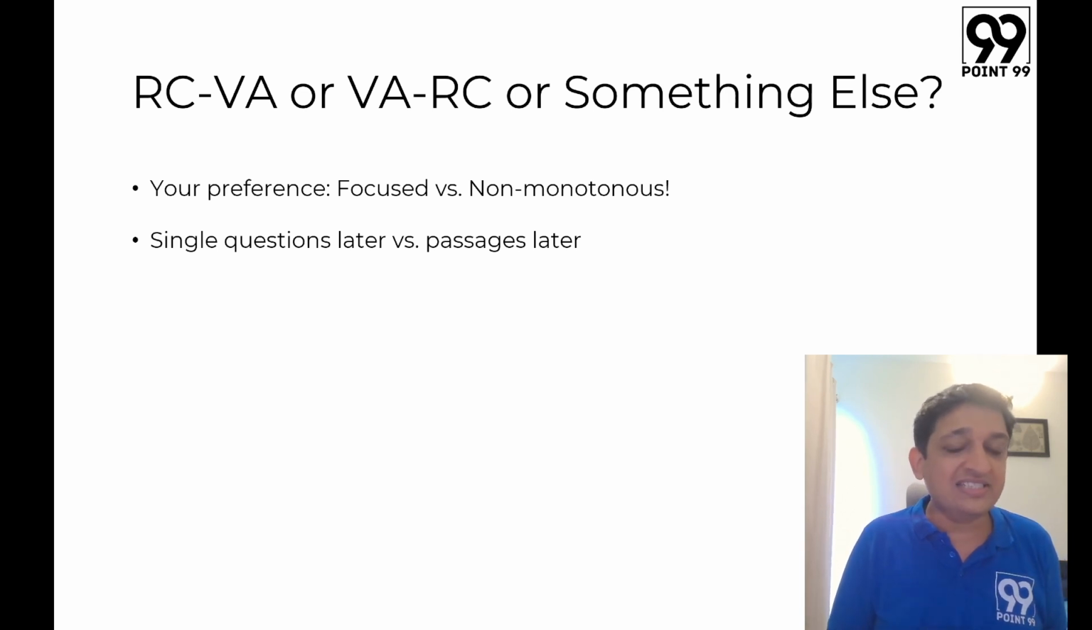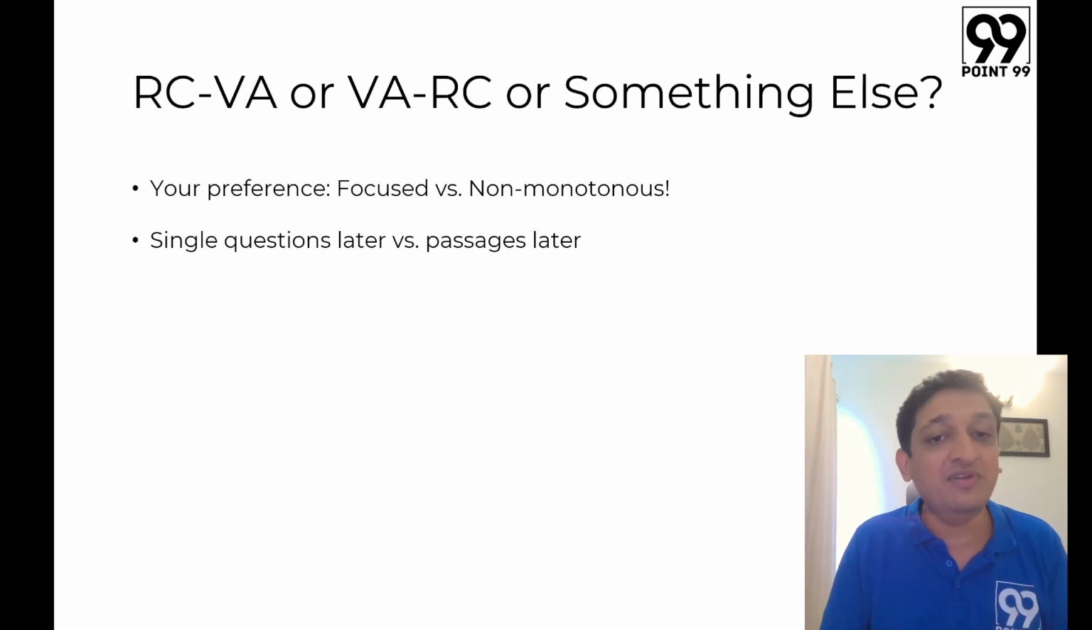Whereas if I'm doing RCs at the start, I'm more mindful of spending my time in chunks, and that's why I'll be faster when it comes to solving RC earlier compared to solving VA earlier.